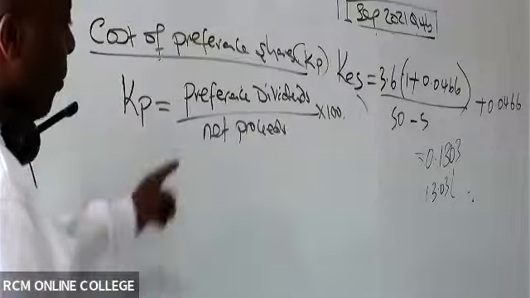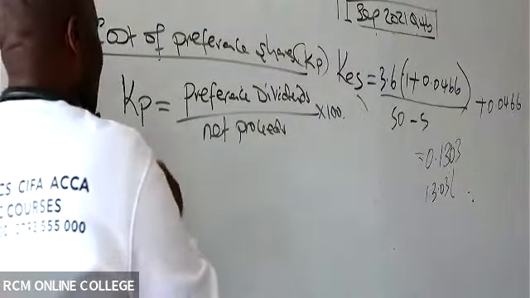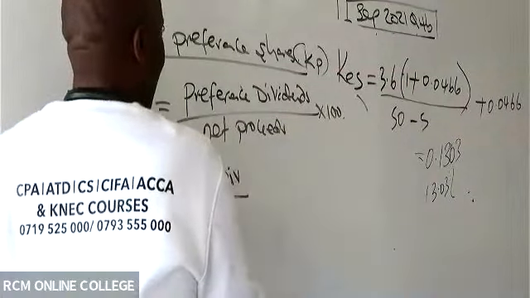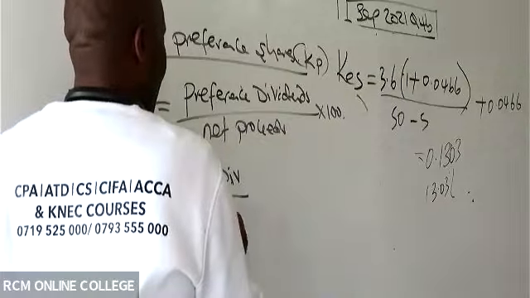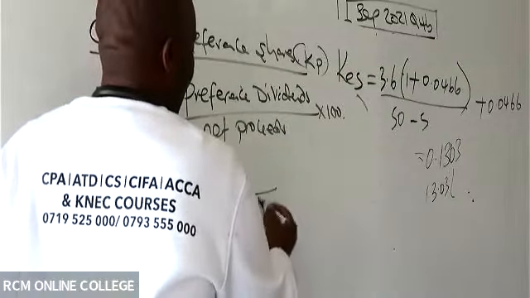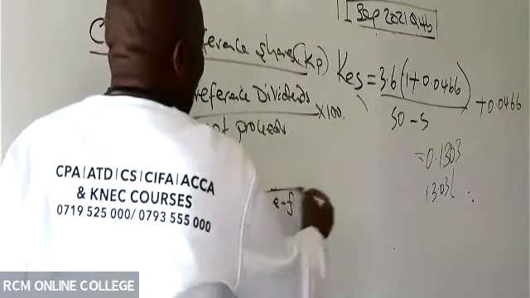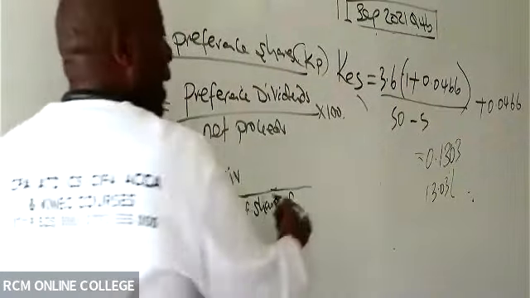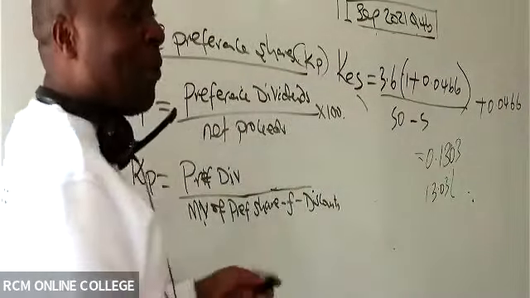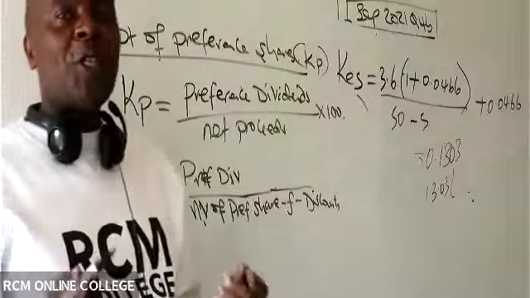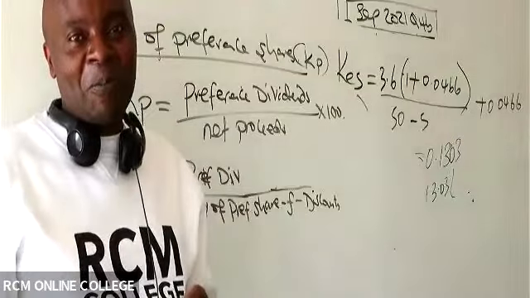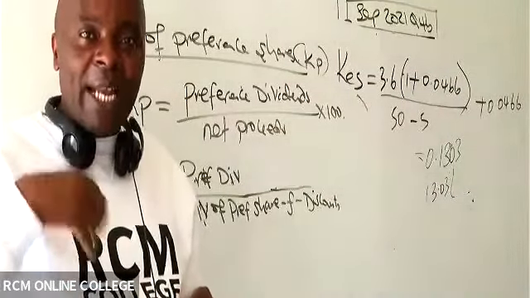What do you mean, Mwalimu, by net proceeds? What I mean here, ladies and gentlemen, is that I will take this preference dividend and divide it by the market value of the preference share, minus any flotation costs, minus any discounts. The same is applicable to bonds and even shares. If you're told that shares are issued at a discount of 2, then you must subtract that discount, because we're looking at how much we are earning as an organization.